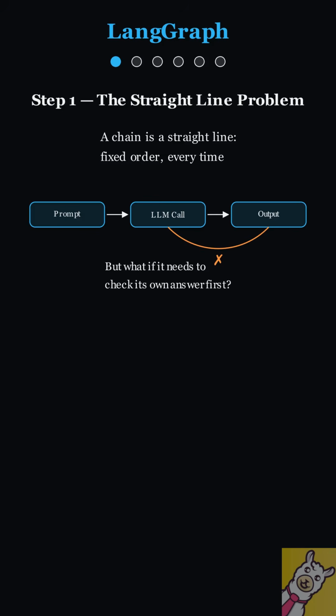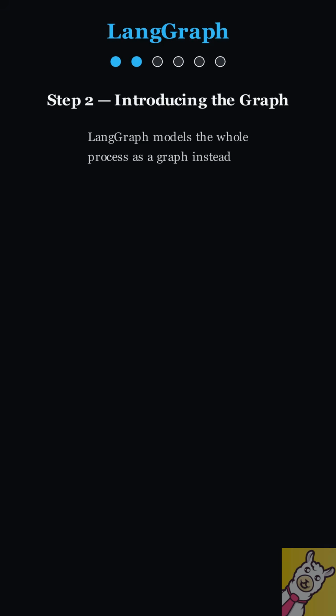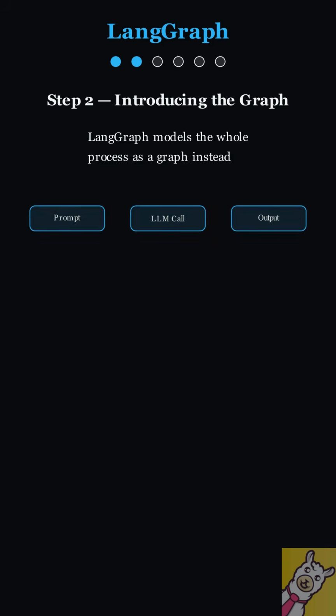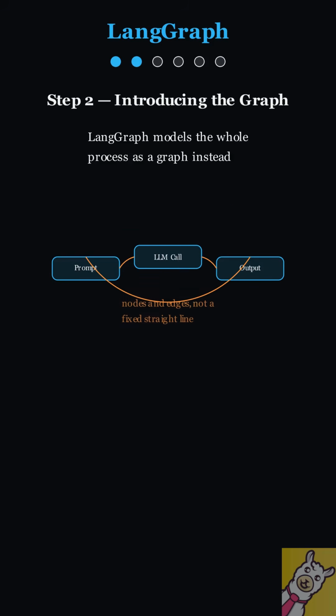A straight line can't loop back on itself. There's no way to send the output back for review. LangGraph solves this by modeling the whole process as a graph instead of a chain. The same 3 steps, prompt, LLM call, output, become nodes on a graph.